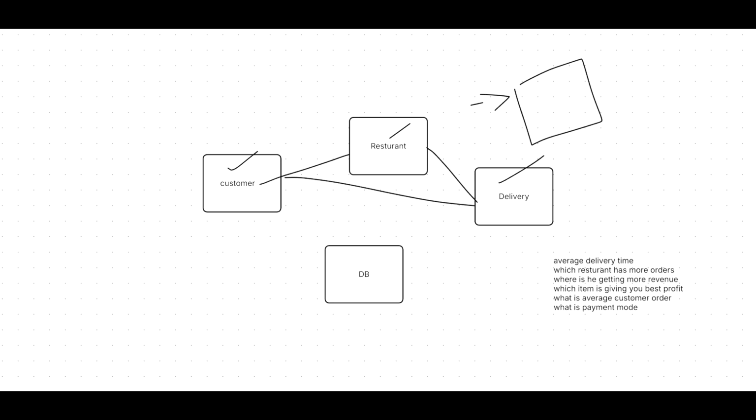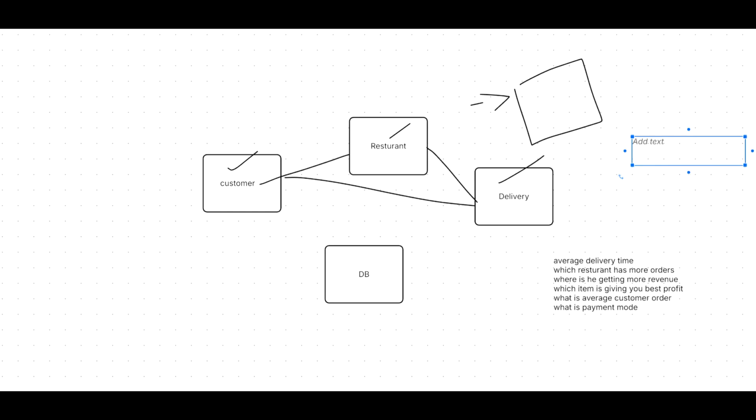Okay, where is the issue? For example, let's say it showed that it will be delivered in 20 minutes, but it got delivered in 40 minutes. So they will take the average delivery time, what is the delivered time, and what is the gap.